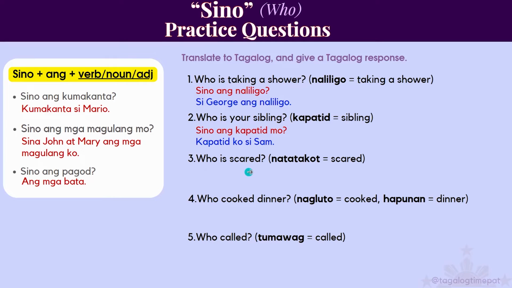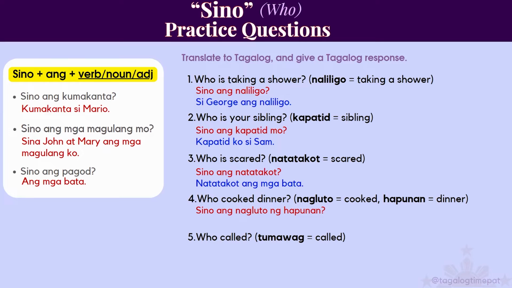Number 3, who is scared? Natatakot is scared. Sino ang natatakot? Who is scared? Natatakot ang mga bata. Kids are scared. The kids are scared. Number 4, who cooked dinner? Nagluto is cooked. Hapunan is dinner. Who cooked dinner is sino ang nagluto ng hapunan.